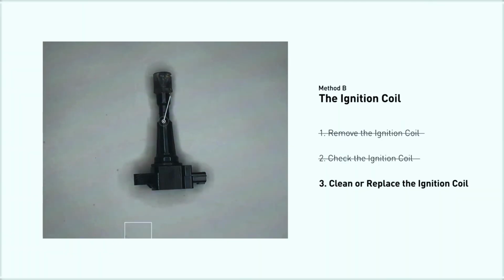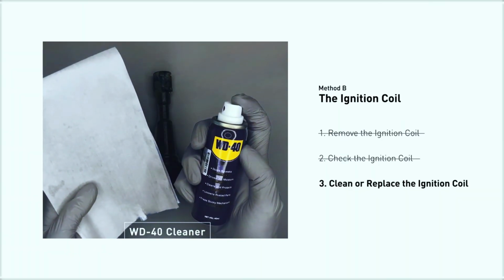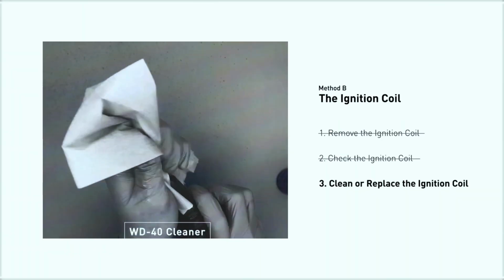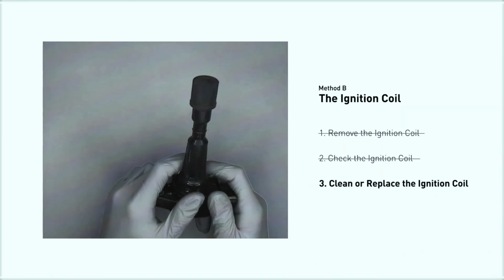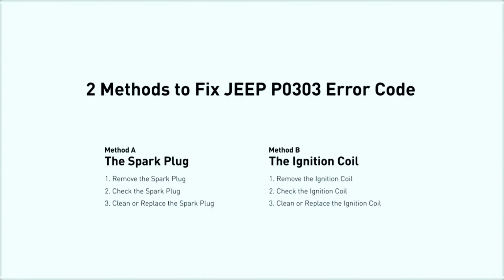If the ignition coil is covered with engine oil or stains, simply clean it with a WD-40 cleaner. Otherwise, replace the damaged ignition coil with a new one. So here are 2 of the most practical solutions to fix Jeep's P0303 error code.